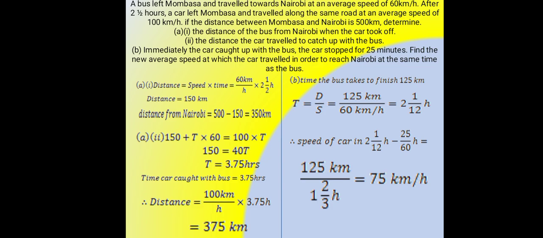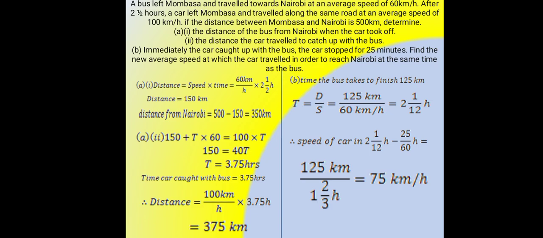A bus left Mombasa and traveled towards Nairobi at an average speed of 60 km per hour. After 2.5 hours, a car left Mombasa and traveled along the same road at an average speed of 100 km per hour. If the distance between Mombasa and Nairobi is 500 kilometers, determine A1. The distance of the bus from Nairobi when the car took off. A2. The distance the car traveled to catch up with the bus.